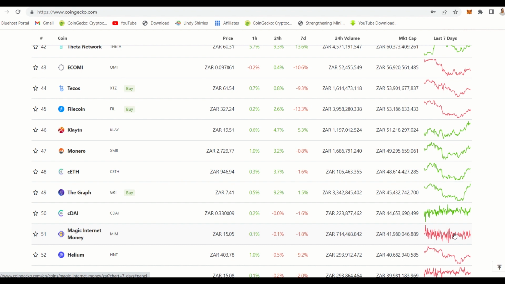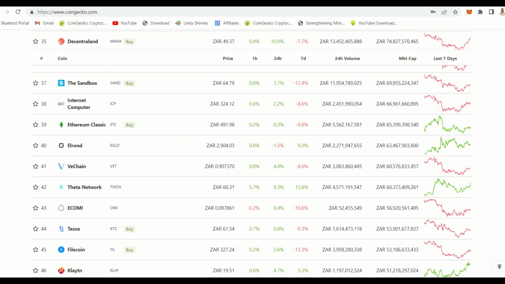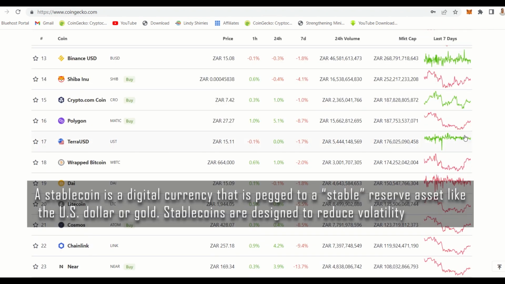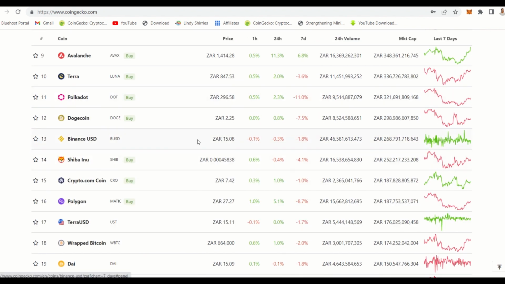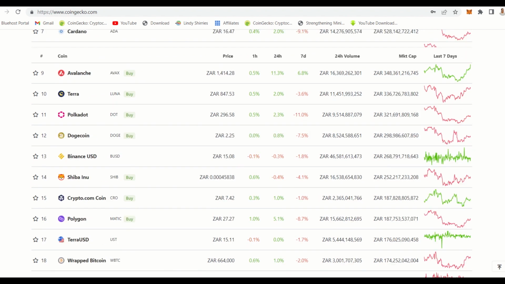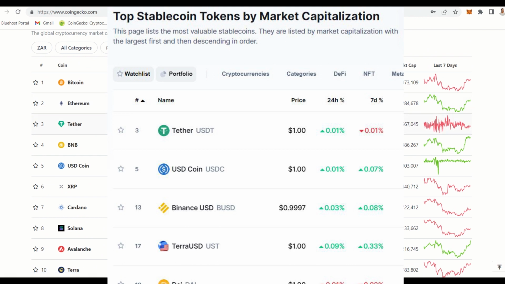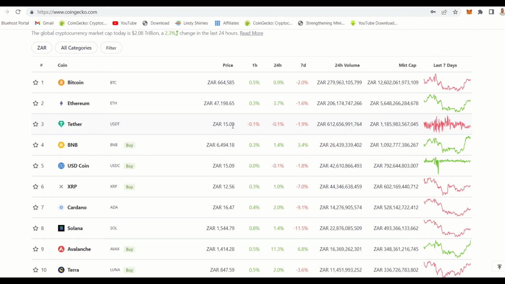So let's look at some of these stable coins so that you understand what not to buy. You just check the graph. Whenever you see something like this, you see that it is a stable coin. It is usually a USD value. That's why the price will be 1511. And when you go up again, you see this one, also a stable coin, 1508. When you go up again, you will find another stable coin, which is this one. The price is 1509. So it will range around 15, 16 rand or 14 rand based on what the dollar value is for today. So you do not buy these ones.